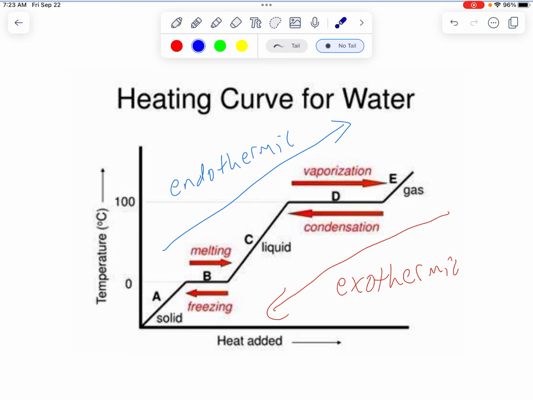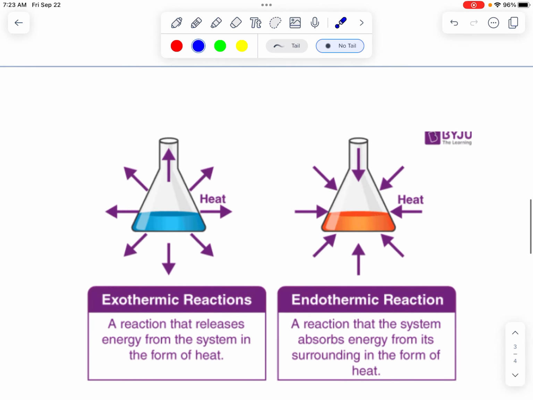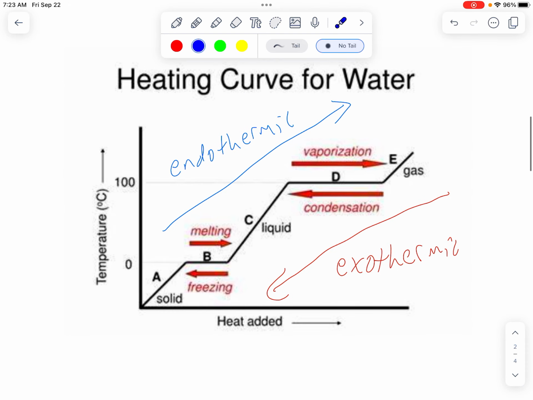Whenever something gains energy, it takes it from things around it. So if you hold an ice cube, it steals energy from you to melt into a liquid, and that feels cold to you. That's because it's an endothermic process. The ice is taking energy to melt, like in this picture here. It can only do that by taking the energy from things around it. So if you're holding that ice, it feels really cold. Your heat's leaving and going into it, right? So remember, that's endothermic. The reaction is absorbing energy. So anytime we're going in this direction, that's an endothermic process.